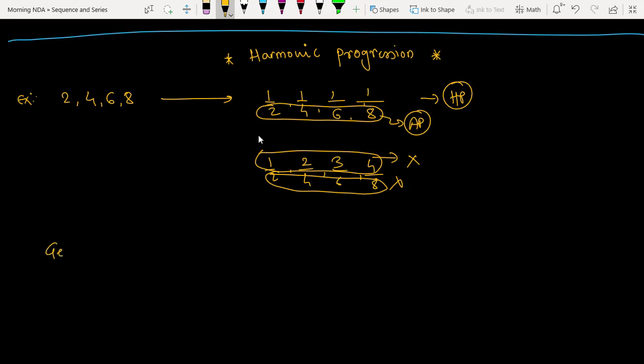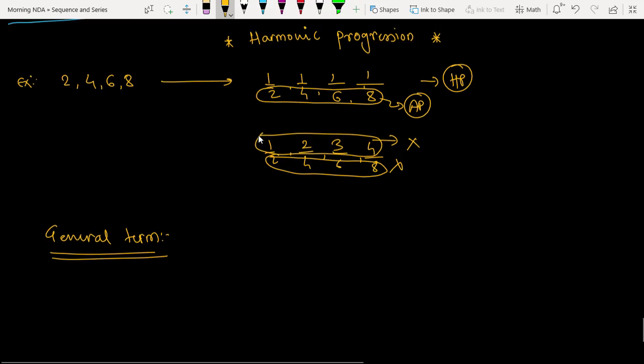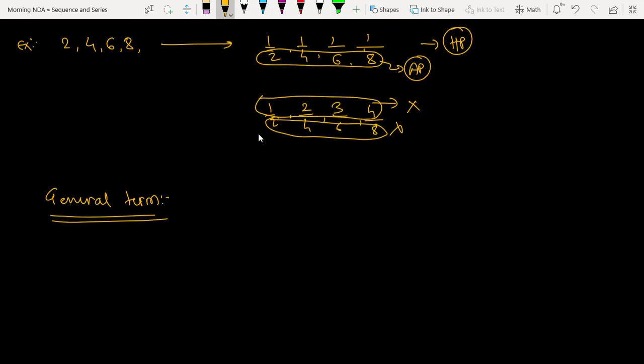What is the general term of this harmonic progression? The general term of harmonic progression will be the reciprocal of the general term of the arithmetic progression. Can I say that? If the next term of this AP is 10, what will be the next term of this HP? 1 by 10.